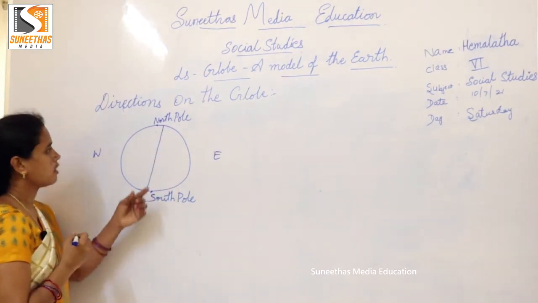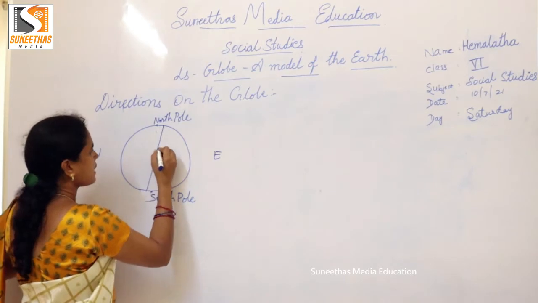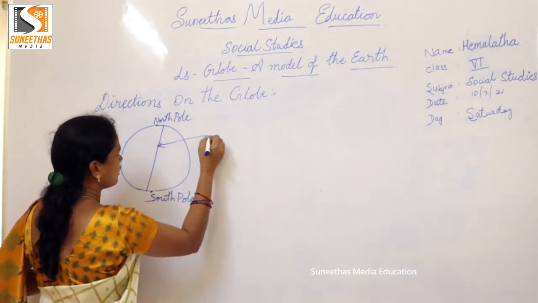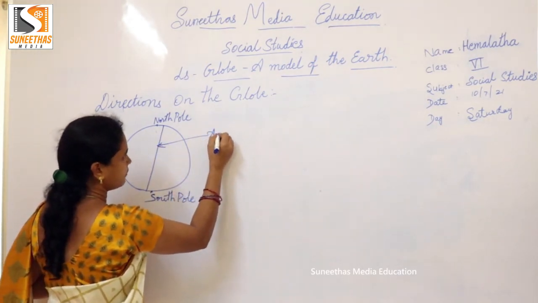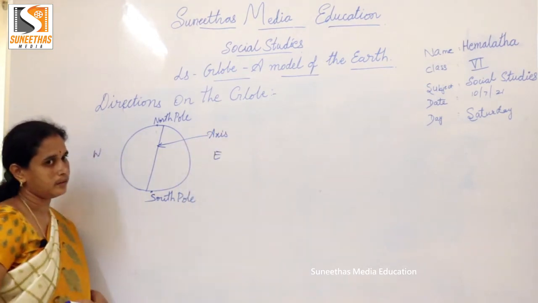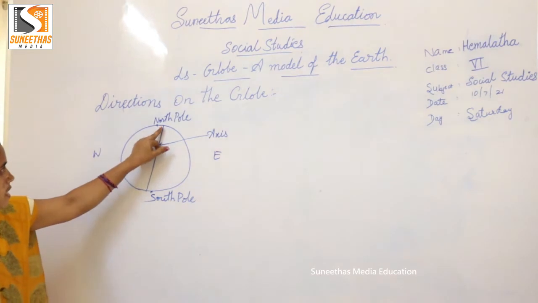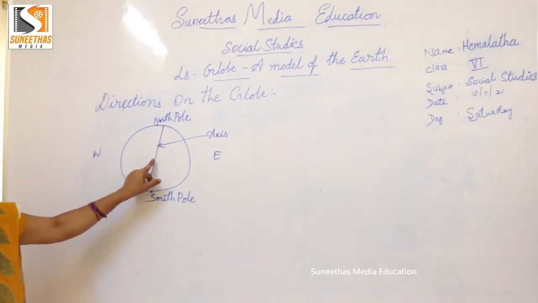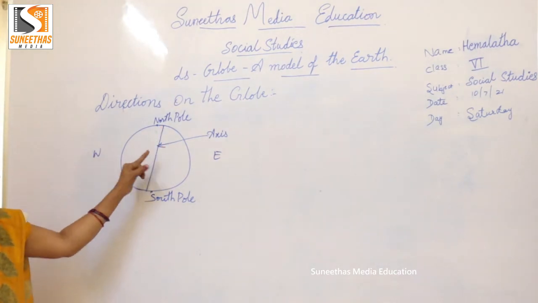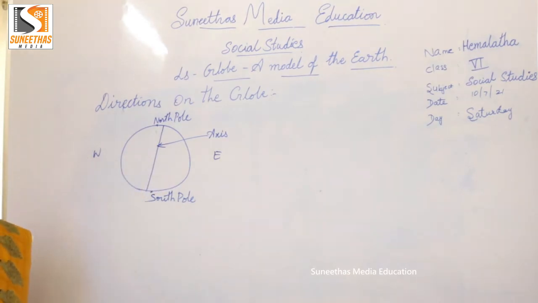So what is it called, children? Axis. This axis connects the North Pole and South Pole, and around this line the earth rotates.